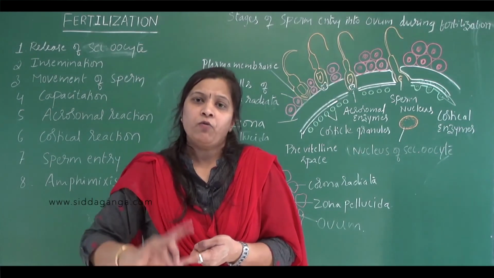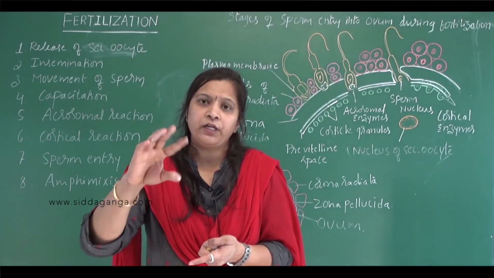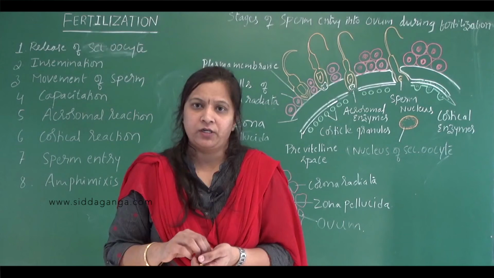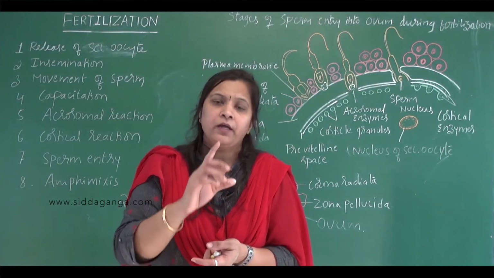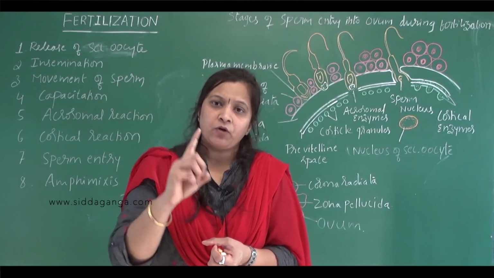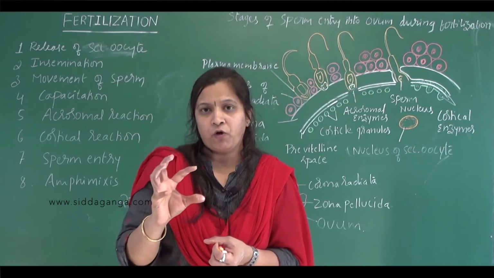Ovulation. Ovulation will occur in the middle of the menstrual cycle, usually on the 14th day. It is because of which hormone? LH hormone. So during the middle of the menstrual cycle, only one secondary oocyte is released from one of the two ovaries.